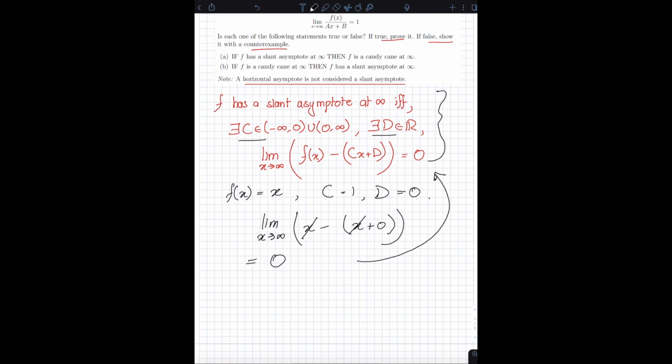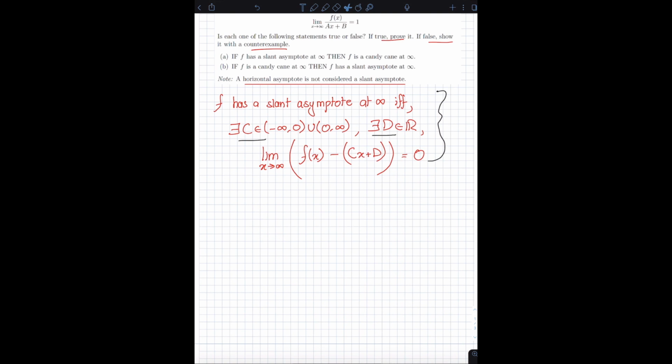And what is the slant asymptote? That slant asymptote is just y equals cx plus d, which implies that y is equal to x, because d is 0 and c is 1. So this is how you generally use this definition in order to figure out whether or not a particular function has a slant asymptote. Of course, this was a very trivial example. There are harder examples out there that you can refer to.